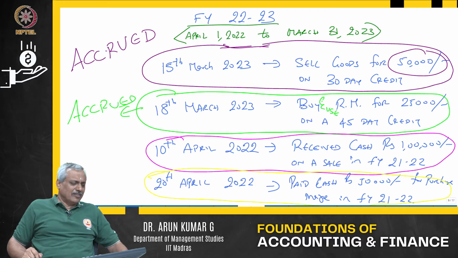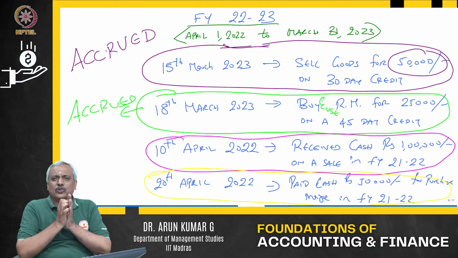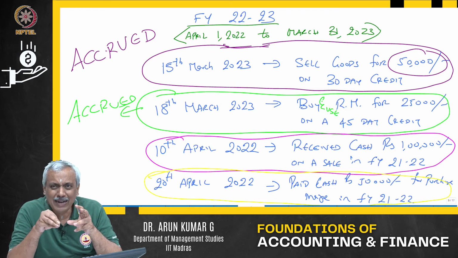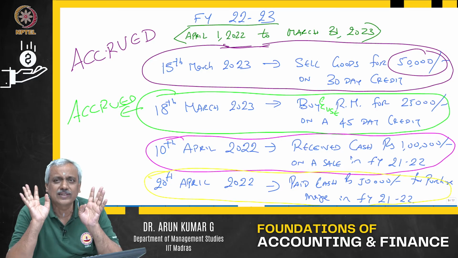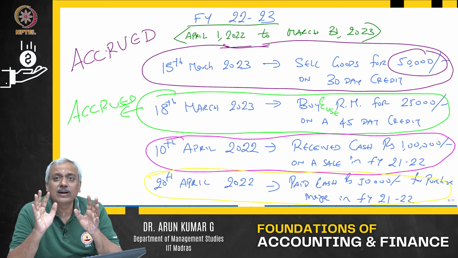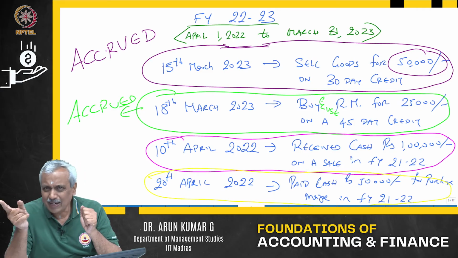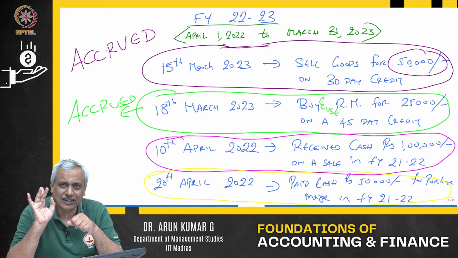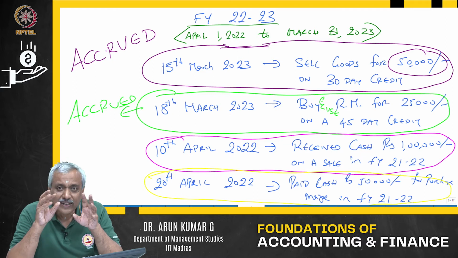I repeat, it will not find any place in the financial statement or the profit and loss statement for the year 22-23, for a simple reason that this payment pertains to a transaction which has taken place in 21-22, not 22-23. This is what we call the accrual concept. Accrual means that during the time period for which you are preparing the financial statement, whatever income or expenditure has accrued, irrespective of whether you have received or paid it or not, we will record it.